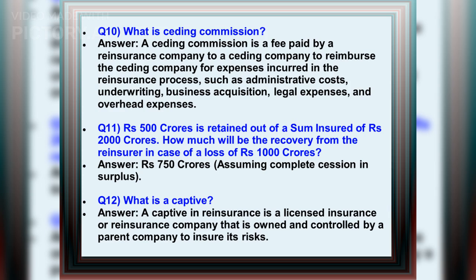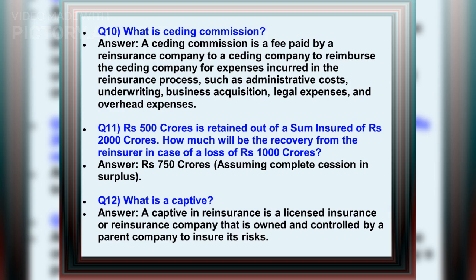Q11. 500 crore rupees is retained out of a sum insured of 2000 crore. How much will be the recovery from the reinsurer in case of a loss of 1000 crore? Answer: 750 crore rupees.